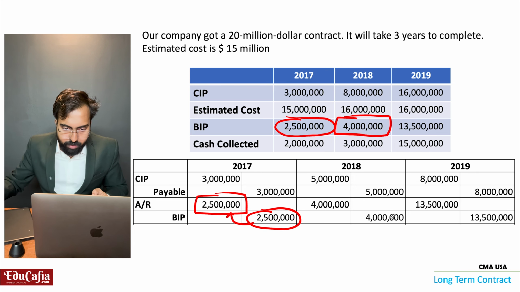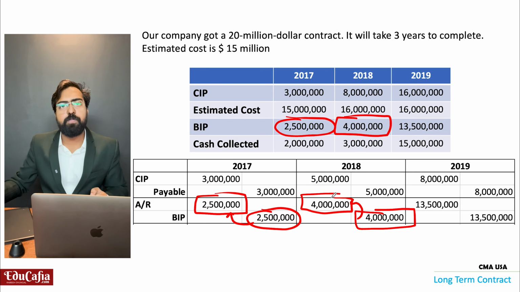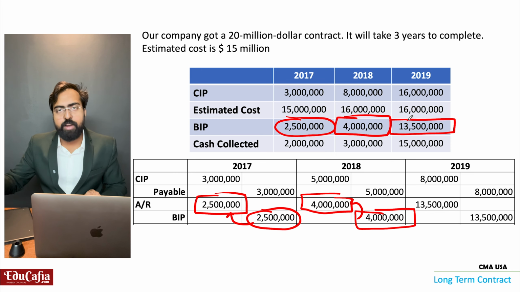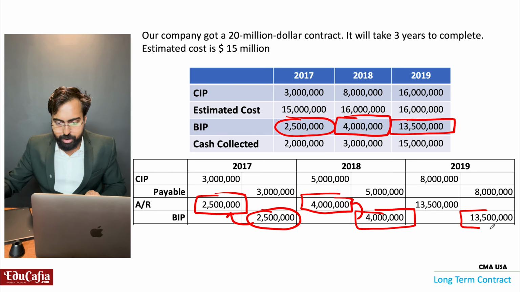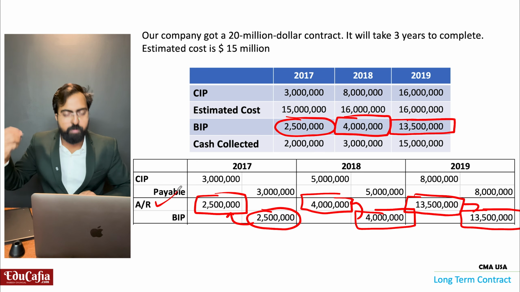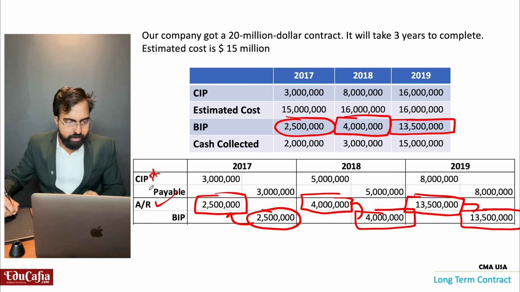That creates another 4 million accounts receivable. Then again 13.5 million bill we are sending to the customer. That creates a debit of 13.5 million accounts receivable. This is debit and this is credit. You know, right? This is debit, this is credit.